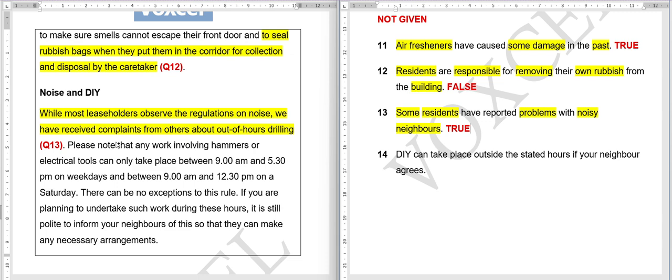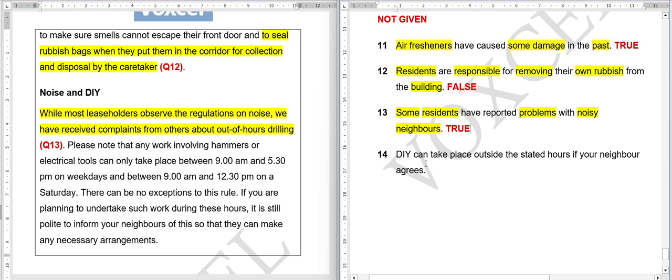So obviously the problems have been reported of out of hours drilling. Out of hours drilling is basically concerned with noise. If there is something being drilled in your neighborhood or in front of your house, you should know the pain of that particular sound. Okay, question number 14th.